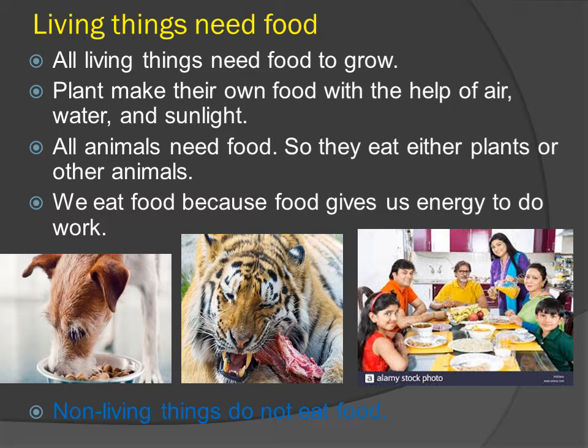So meat is also food for a tiger. They have different kinds of food, okay, and all the animals need food to survive. So they eat either plants or other animals. We eat food because food gives us energy to do work. And non-living things do not eat food.